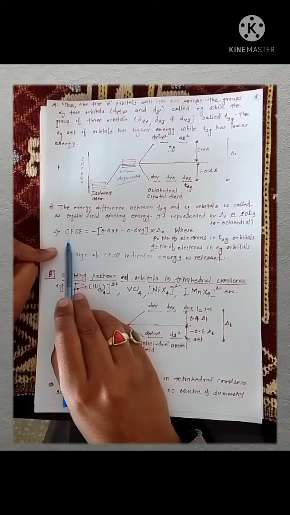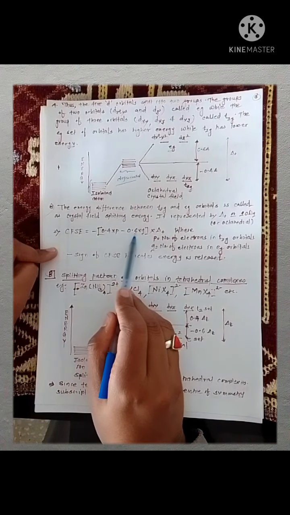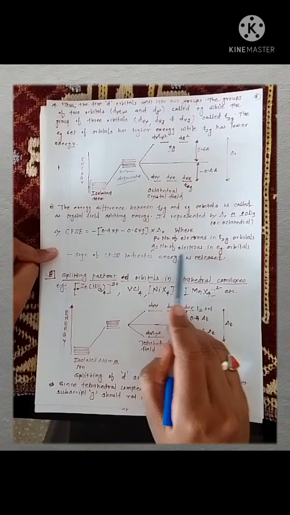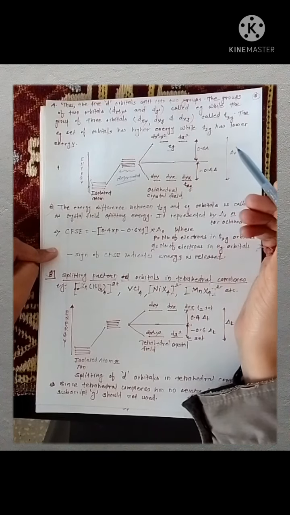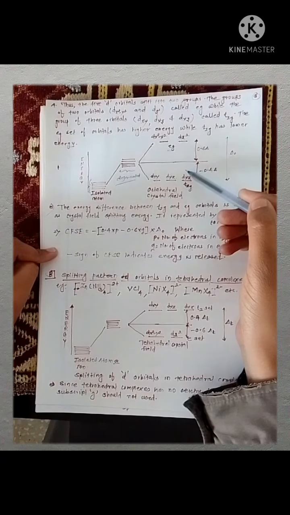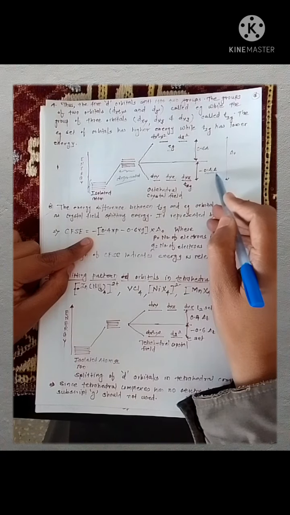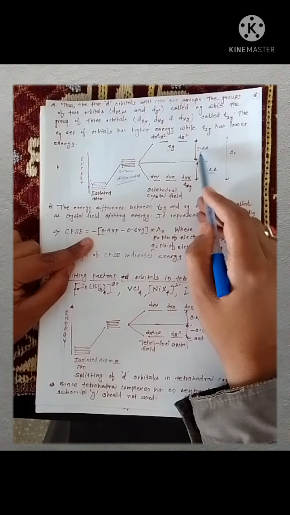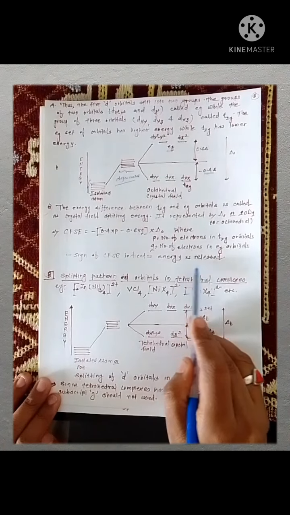The formula of CFSE for octahedral complexes is given by minus into bracket 0.4 multiplied by P minus 0.6 multiplied by Q, where P is the number of electrons present in the T2G orbitals and Q is the number of electrons in the Eg orbitals. Electrons present in the T2G orbitals stabilize them, with energy equal to 0.4 del, while electrons present in the Eg set have energy equal to 0.6 del. The negative sign of CFSE indicates that energy is released.